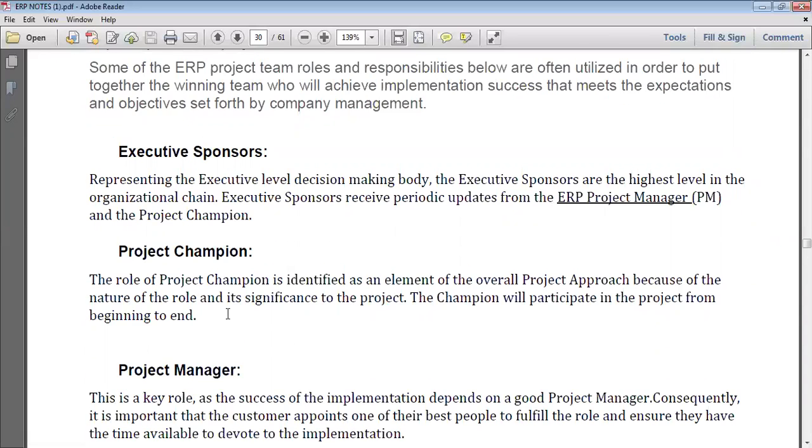Next, the project champion. The role of the project champion is to identify the elements of the overall project approach, because of the nature of the role and its significance to the project. The champion will participate in the project from beginning to end. So the project champion is involved from beginning to ending. It is an experienced person who identifies the project elements, evaluations, conclusions and objectives.